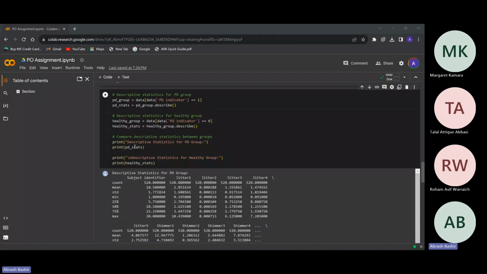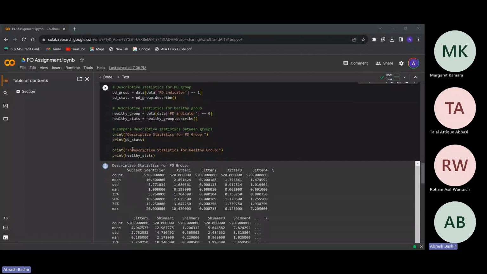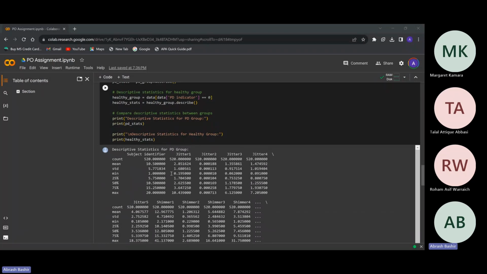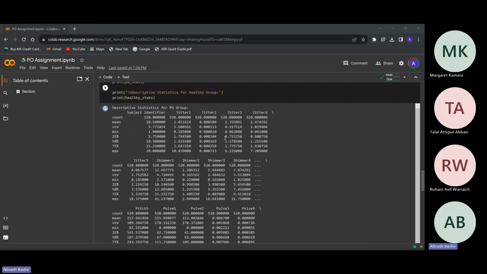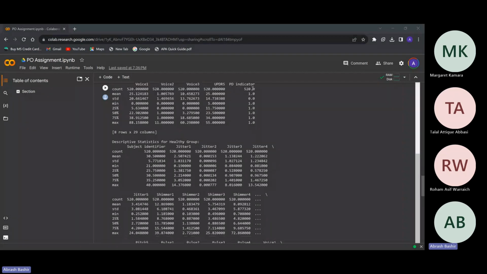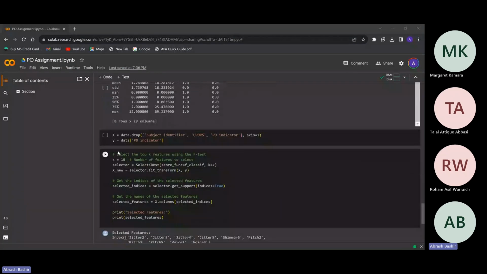After that, we compared those, and these are the outputs that we got for the two groups. It had the mean, standard deviation, minimum, 25%, 50%, 75%, and the maximum value of both groups. This is the data for the PD group, and this one is for the healthy group. After that, we used two variables, x and y. In x, we dropped the subject identifier, UPDRS, and PD indicator. We used the indicator in group y because it was the dependent variable and it isn't needed in variable x.